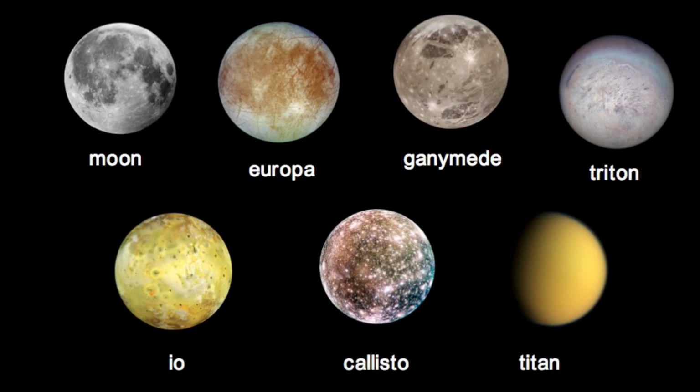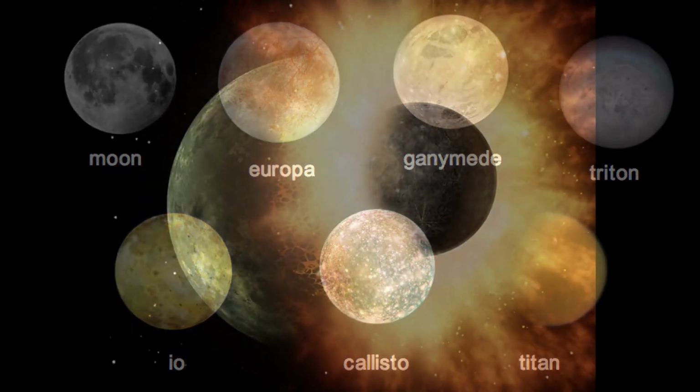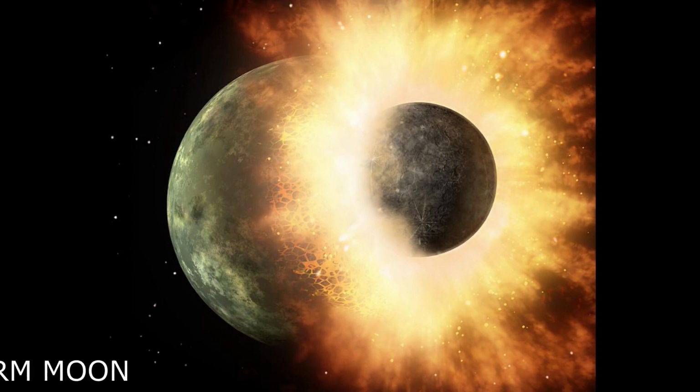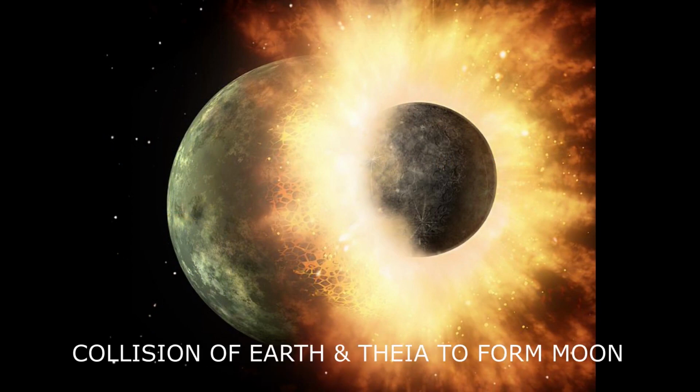Outer planet moons were formed from planetary disks the same way planets were formed. Moons of solid inner planets are said to be formed by either collision or capture of bodies by planets due to gravitation. Our moon is said to have formed as a result of a collision of the early Earth with another body known as Theia.